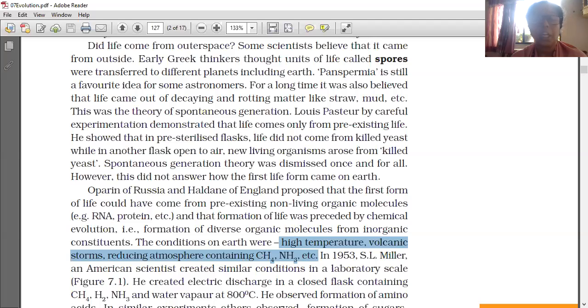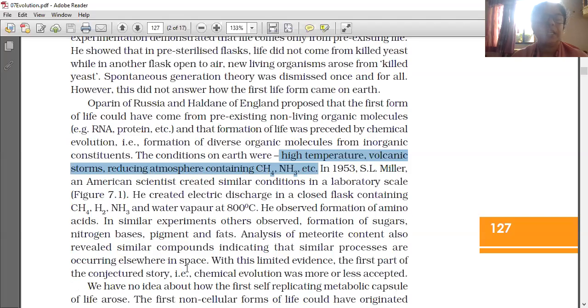In 1953, S.L. Miller, an American scientist, created similar conditions on a laboratory scale.